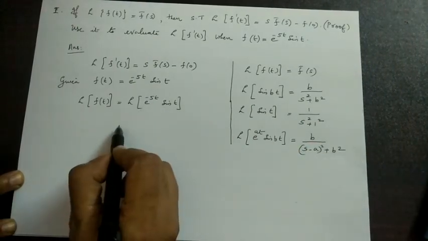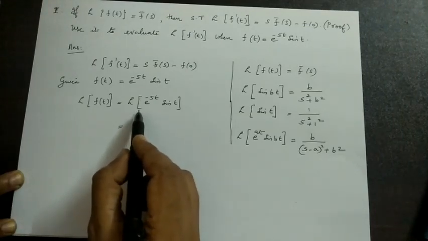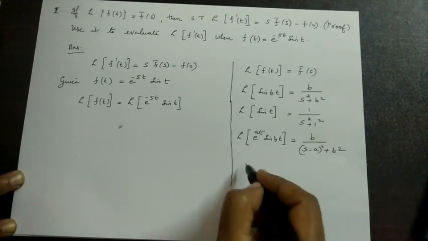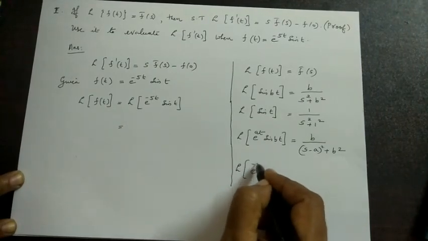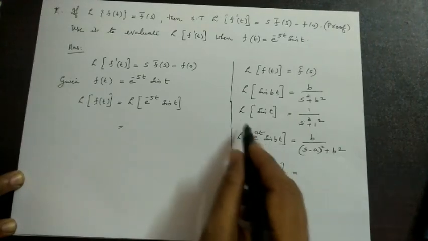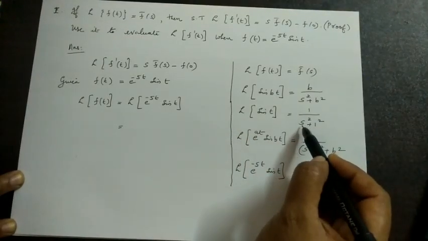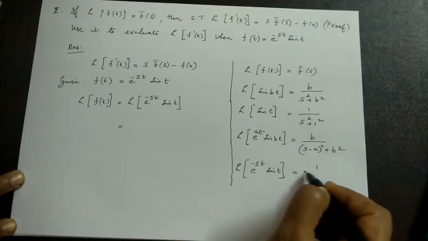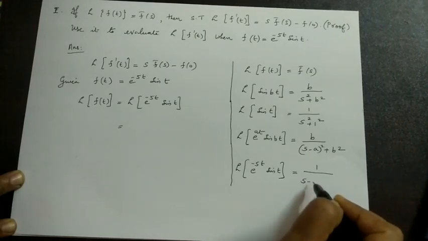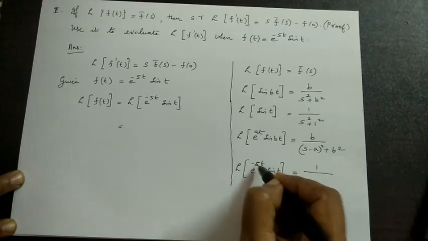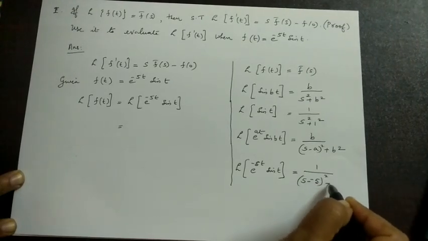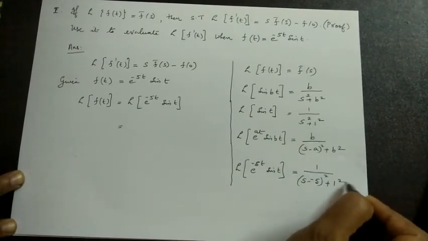Similarly, here we can write the Laplace transform of e raised to minus 5t sin t. As already we have, the Laplace transform of sin t is 1 by s square plus 1 square. In the place of s, put s minus a, that is, s minus a is 5, so s minus 5 the whole square plus 1 square.